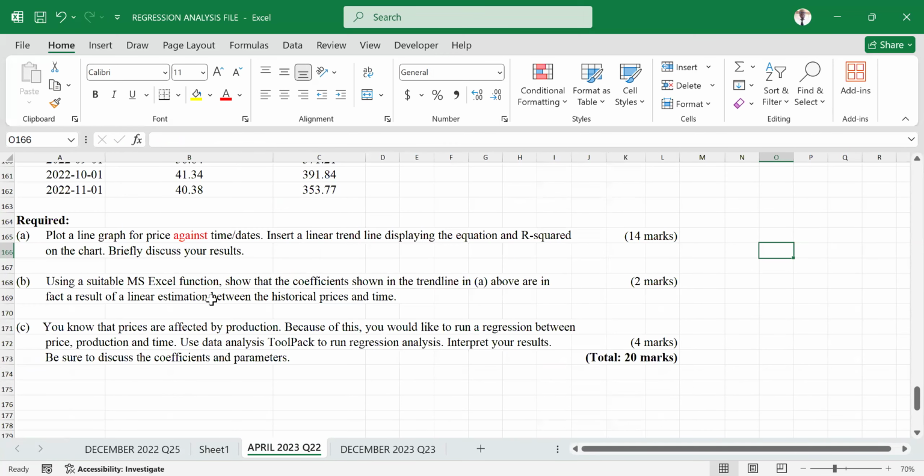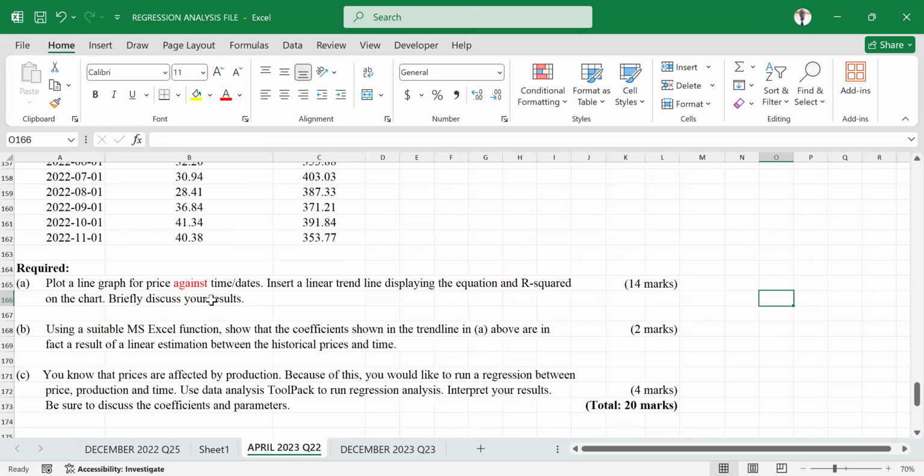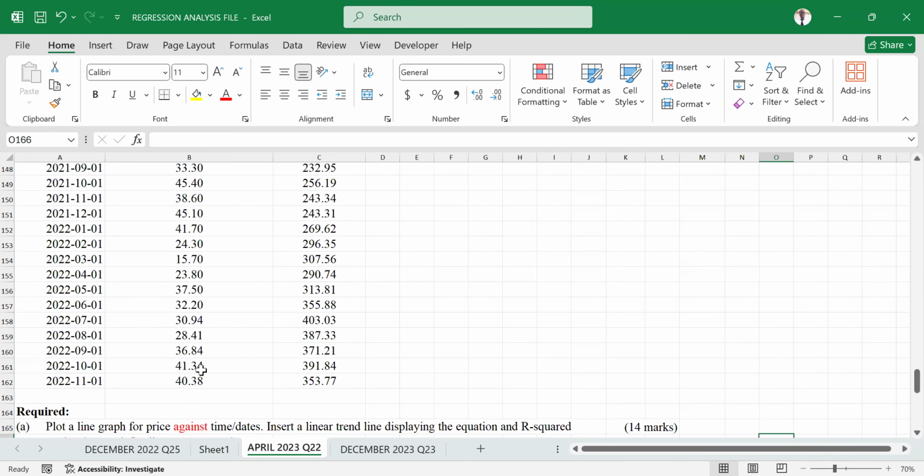Now, let us plot this graph for price against time or dates, and we are required to insert a linear trend line displaying the equation and R squared on the chart and briefly discuss the results. How do we represent that in that chart? We've already identified the variables, so that makes our work so easy. Price is on the y-axis, time is on the x-axis.